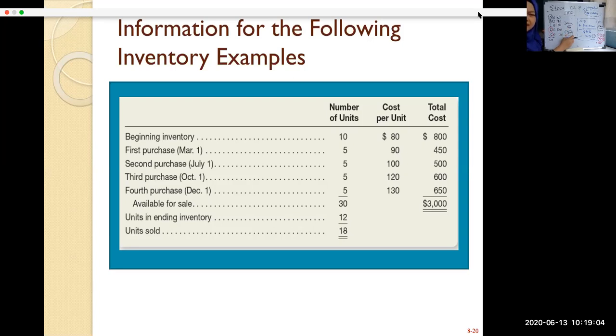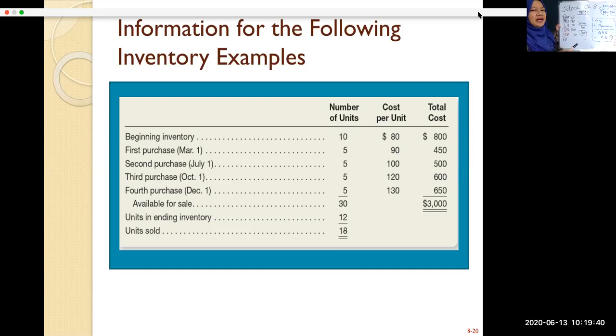Okay, so that's how you do it. We have covered your perpetual and we also have covered your periodic, whether it's under FIFO, LIFO, or average cost. So in your final exam, I have both questions. One is on perpetual, whether under FIFO, LIFO, or average cost. The other one is on periodic using FIFO, LIFO, or average cost. You should be able to determine the cost of goods sold and the closing stock.